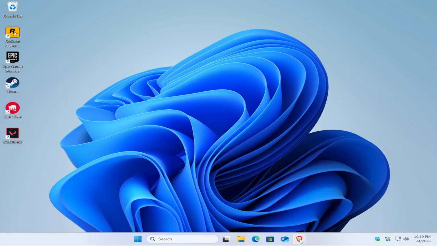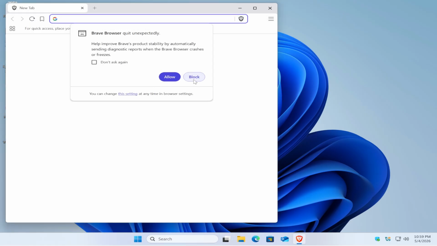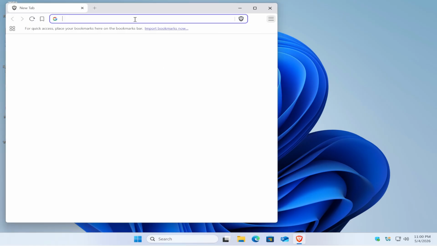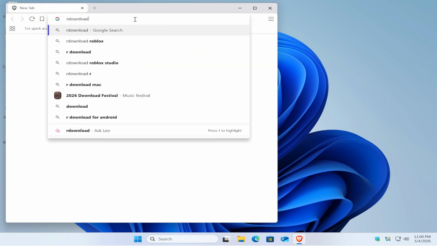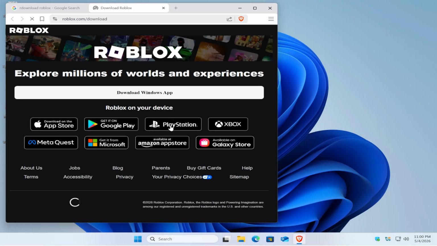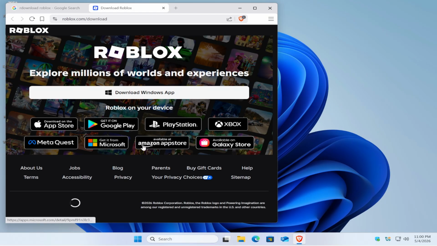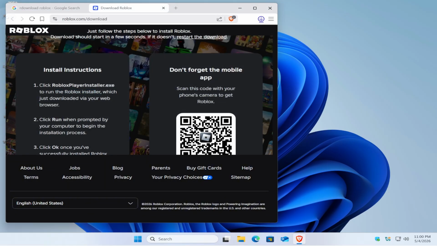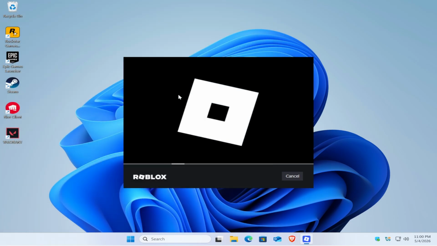And once your computer boots up, just open up your favorite browser and re-download Roblox. Download Roblox right here. So just download the launcher or straight up play from the web browser. That will automatically ask you to download the Roblox application. Okay, so just click on save, install it, and once the installation process is done, play a game, and you should be good to go. That is how you fix fail to download or apply critical settings in Roblox.